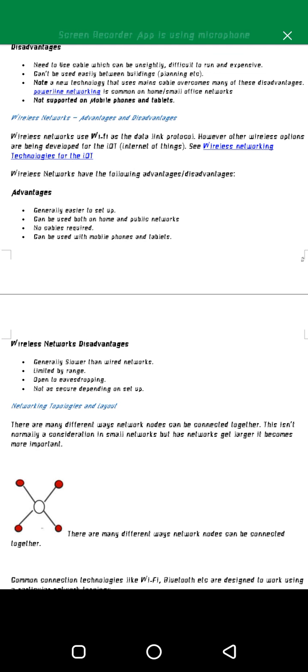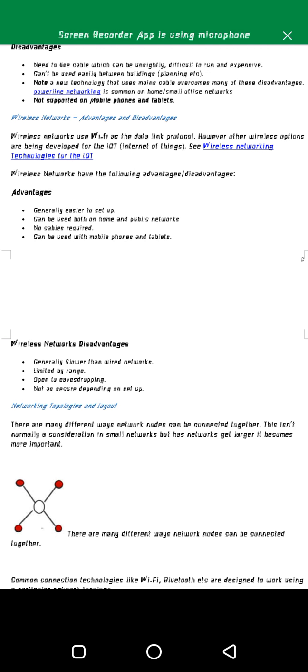Number 2, wireless networks can be used on both home and public networks. You can just put in an access point that will provide Wi-Fi service, and your environment or your society will be able to access this wireless network, whether someone is in the bathroom, outside the bathroom, in the compound, in the bedroom or in the sitting room. They can all access a wireless network.